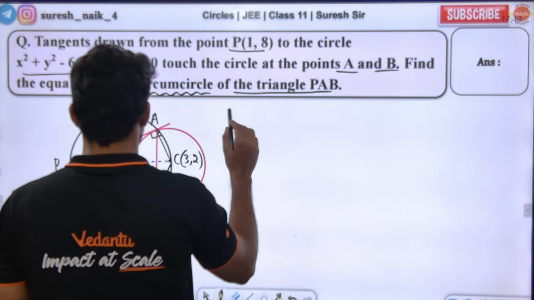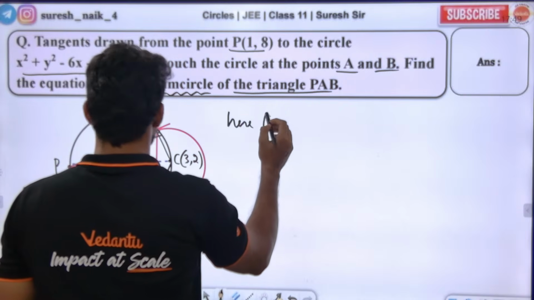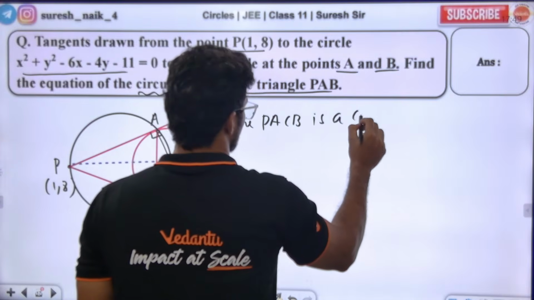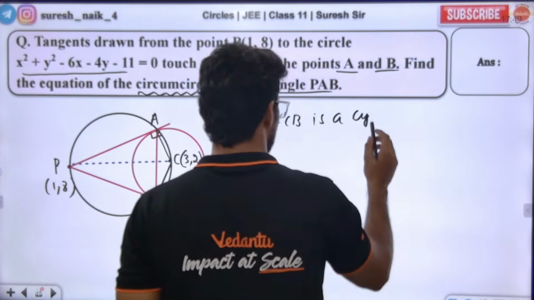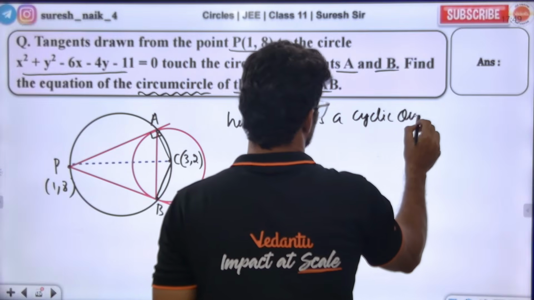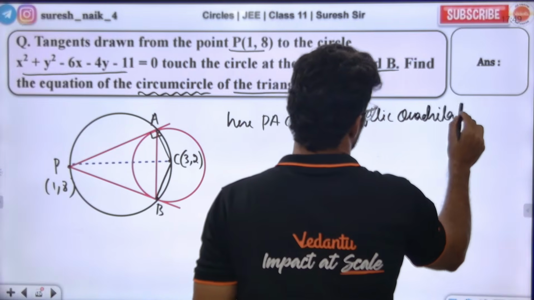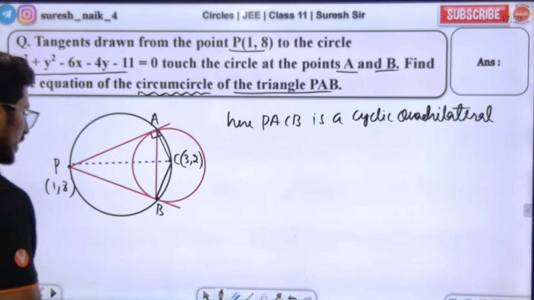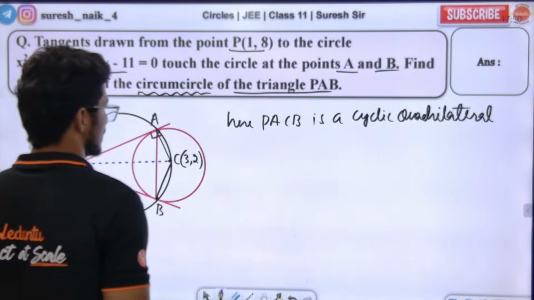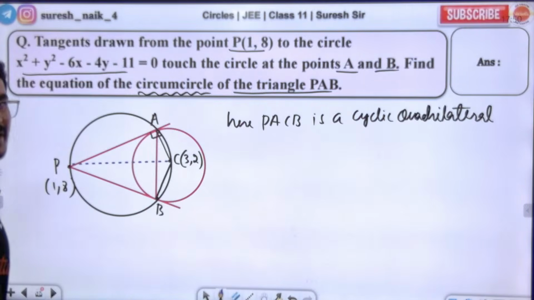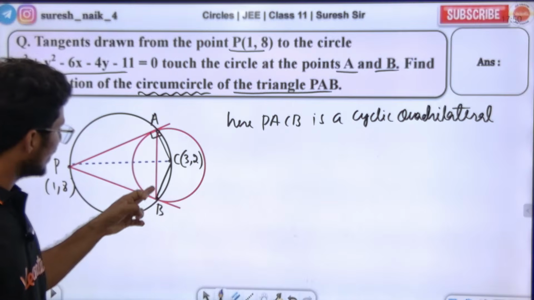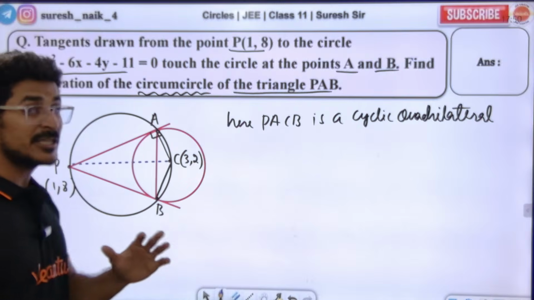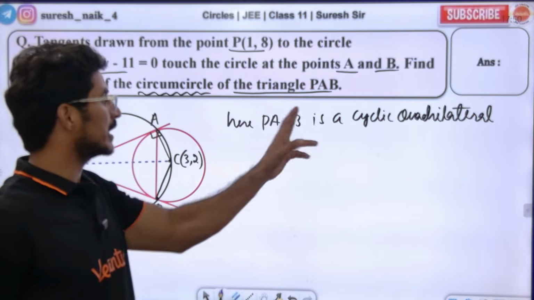So here PACB is a cyclic quadrilateral. If it is a cyclic quadrilateral, what happens? Opposite angles sum should be 180 degrees. A and B angles are 90 and 90, which is 180. Are you getting the point or not with me? Sir, opposite angles sum is 180 because of the cyclic quadrilateral.